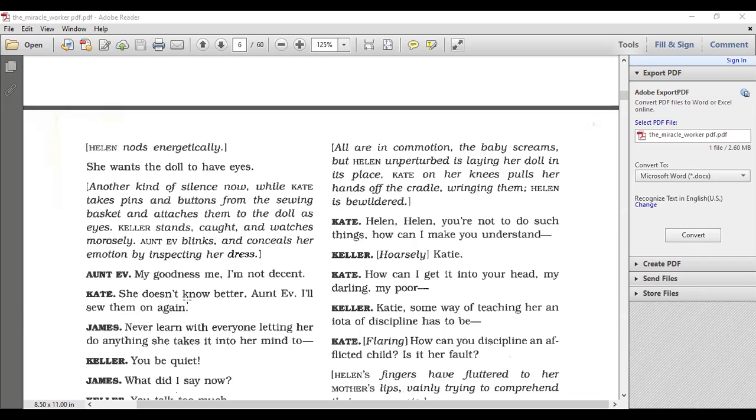That was Helen's doing. And why was she doing this? Why did she want Mildred out of the cradle? Because she wanted to substitute Mildred with her own doll that she was playing with, the one she was kissing and playing with, the one that she needed eyes for. I thought Helen fell. No, Helen did this to her sister.